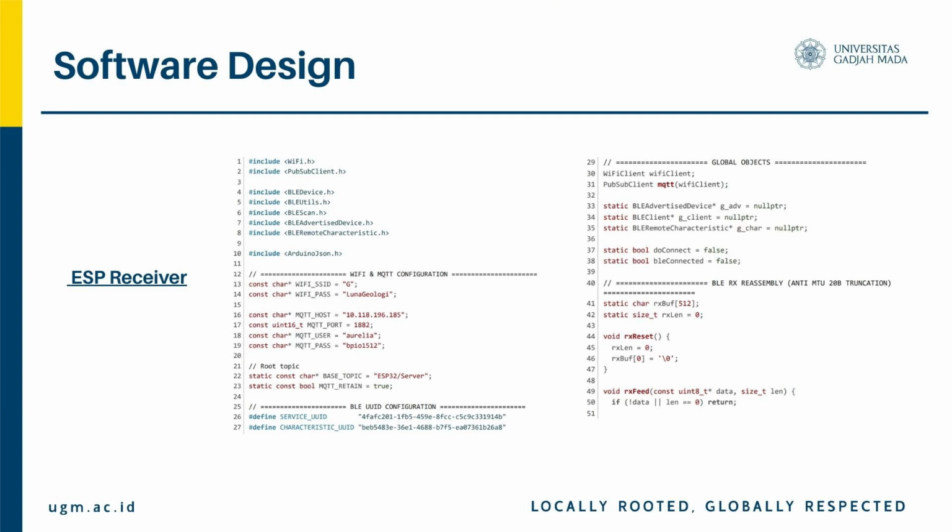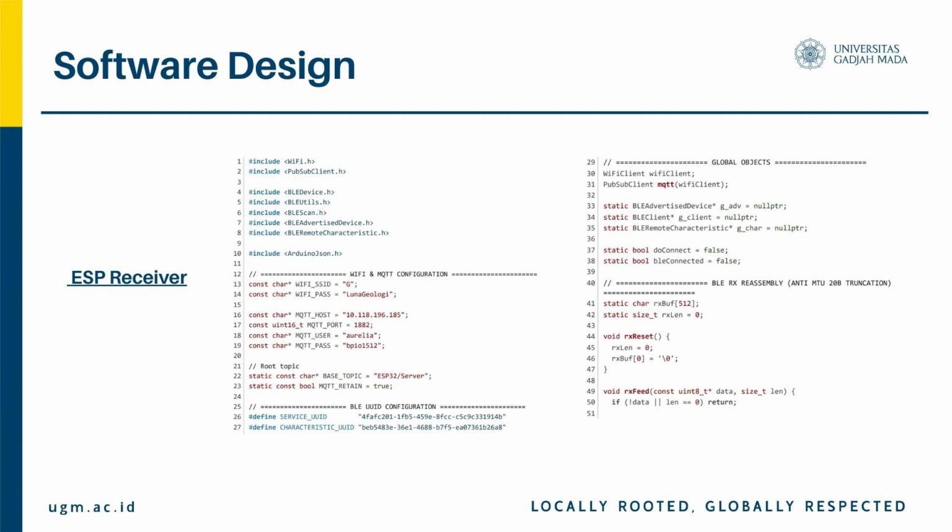The ensure Wi-Fi function checks if Wi-Fi is connected. If not, it configures station mode and attempts connection for up to 20 seconds. If it fails after 40 attempts, it restarts the ESP32. The ensure MQTT function configures the server, generates a unique client ID using the MAC address, and connects to the broker. On success, it publishes a status message.